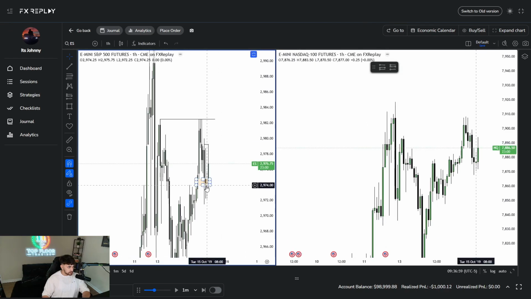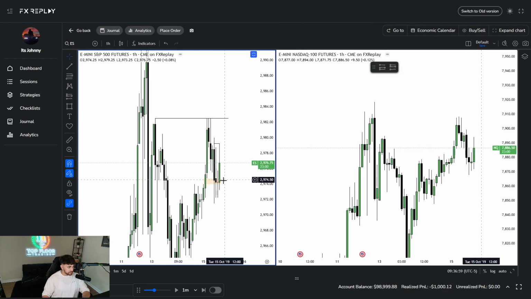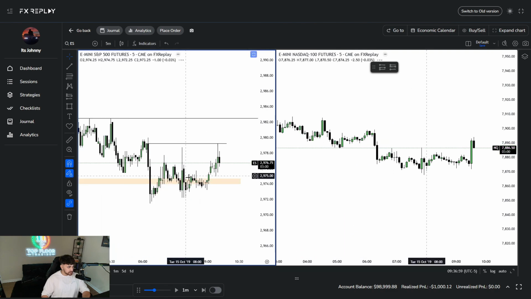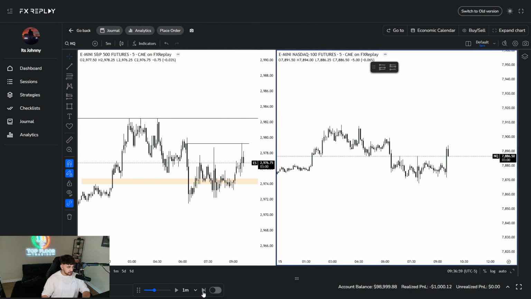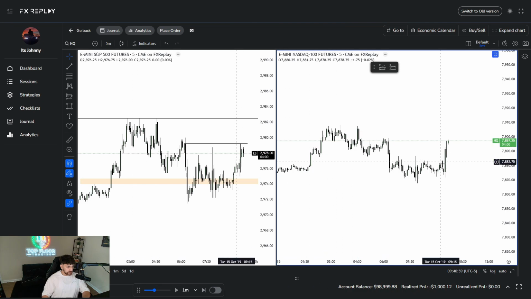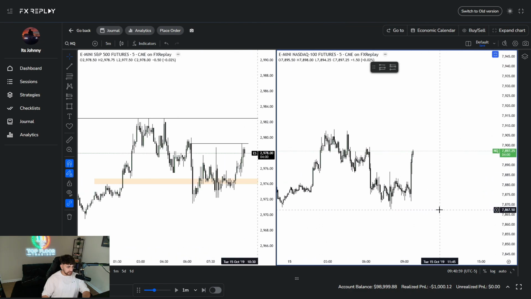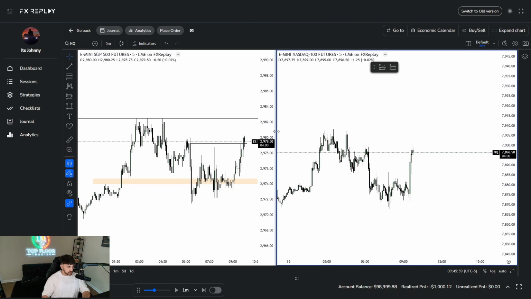Let's go to the 1 hour. So yeah, the 1 hour is being respected, but I don't like the fact that we've been consolidating so much for about 3 hours here. I'd like to see a nice pop up, kind of like NQ, right? So let's see. Okay, nice pop up over here on NQ's moving. ES is kind of lagging. Let's fast forward this. So ES popped up above.